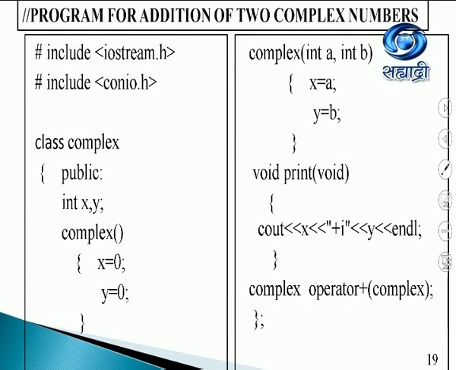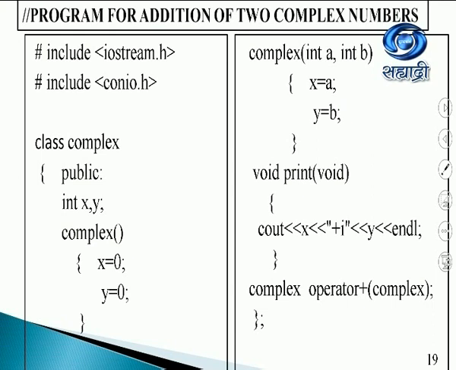Moving on to an important program of addition of complex numbers. This program is there for your practicals also, students. So let's see how we are going to work with it. We have, of course, the #include iostream.h and conio.h as it is. Class complex, and then I have these integers x and y. Obviously, x and y will be the real and the imaginary part.